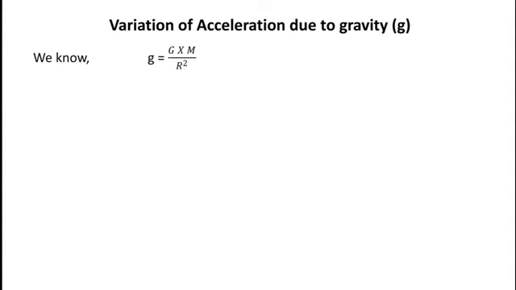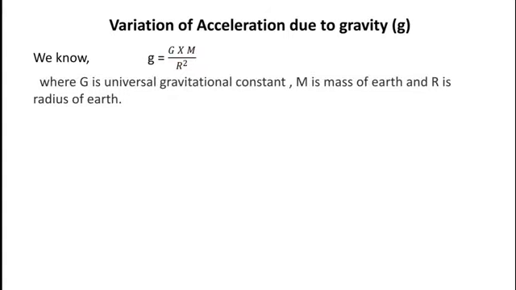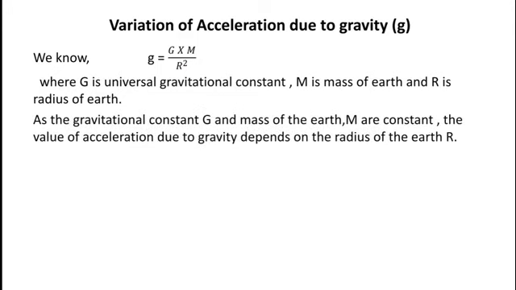So we know that small g is given by capital G into capital M divided by capital R square, where capital G is the universal gravitational constant, capital M is the mass of the earth, and capital R is the radius of the earth. Again, you know that capital G is the universal gravitational constant. It means in the whole universe its value is constant. Mass of the earth, capital M, is also constant.